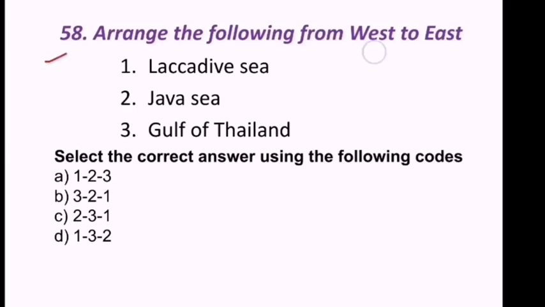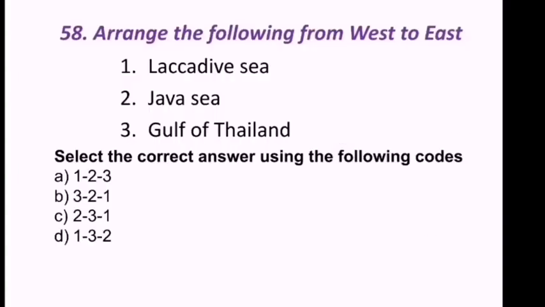Next question. Arrange the following from west to east. Lakshadweep Sea, Java Sea, Gulf of Thailand. So where is Lakshadweep Sea? This is Lakshadweep Sea. This is Java Sea. This is Gulf of Thailand. West to east means first Lakshadweep Sea, next Gulf of Thailand, and Java Sea is third. Hence we can see 1, 3, 2 is the correct answer. D is the correct answer.